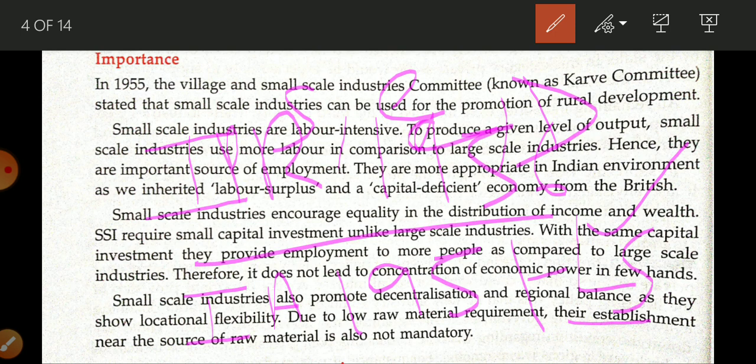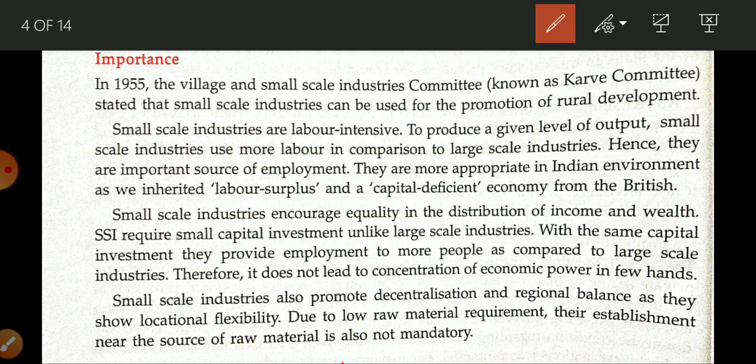Now the second policy adopted by the government is to encourage development of small scale industry. So here we are going to learn about the importance of small scale industry. So it is a very important line, student.